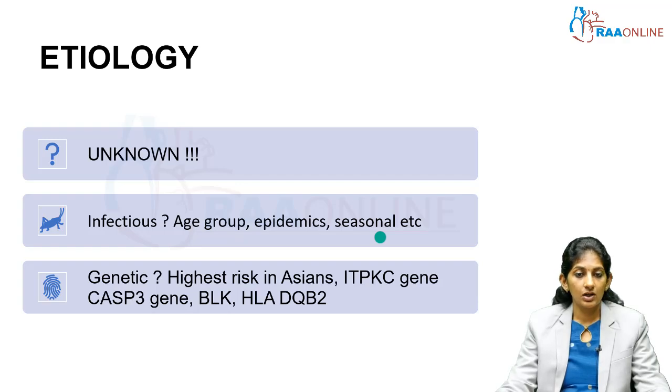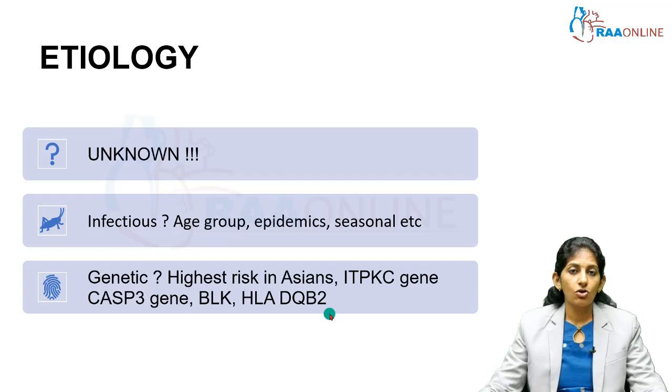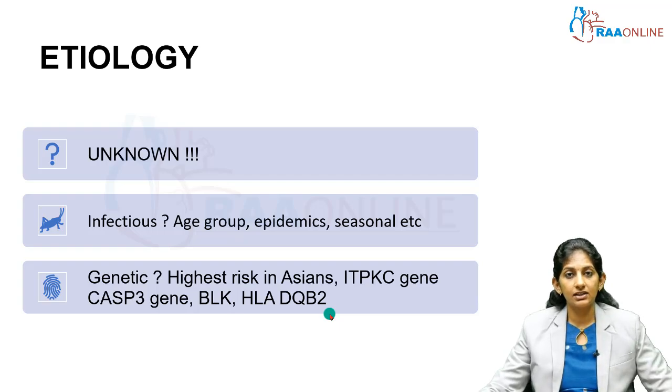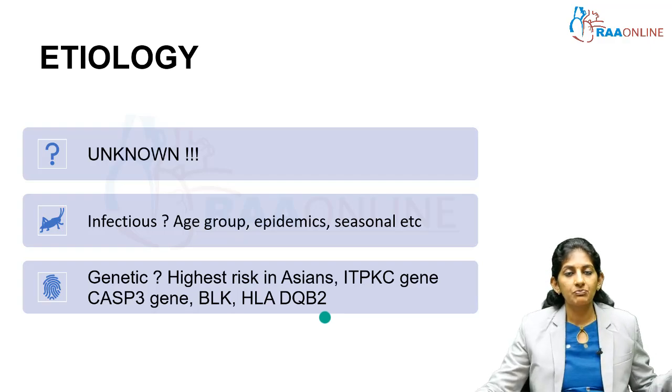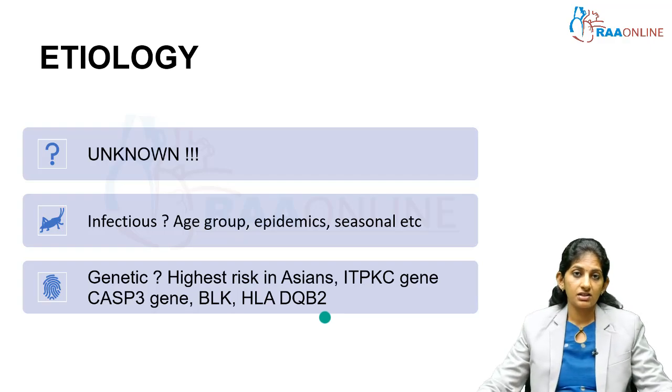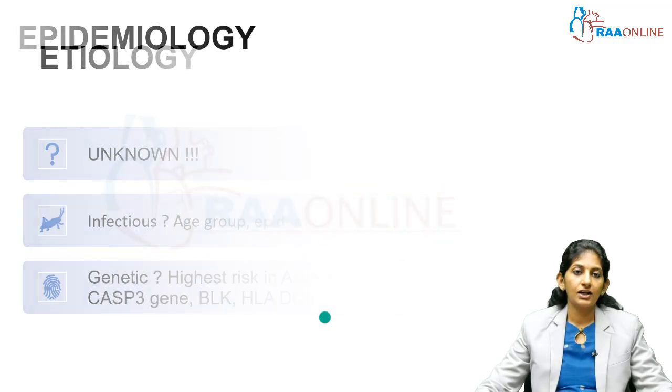The children with Kawasaki disease can have some gene mutations like ITPKC, CASP3 gene mutations, BLK, and a particular HLA-DQB2 predilection is also seen. The highest risk of Kawasaki disease is seen in the Asian population. So a genetic predilection is also suggested, but so far the etiology is largely unknown.